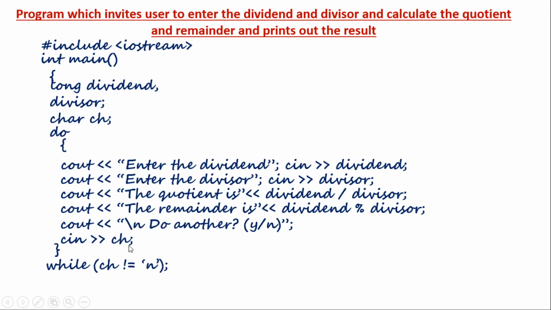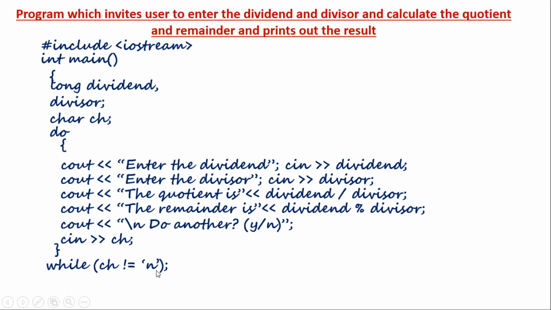Suppose I gave around 9 numbers, and the 10th time when it asked do another, I entered n. The previous 9 times I entered y, y, y, and each time it checked whether the entered character is not equal to n.